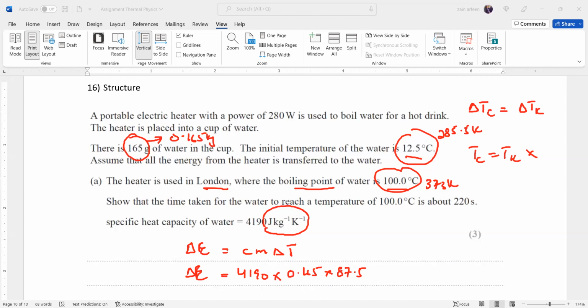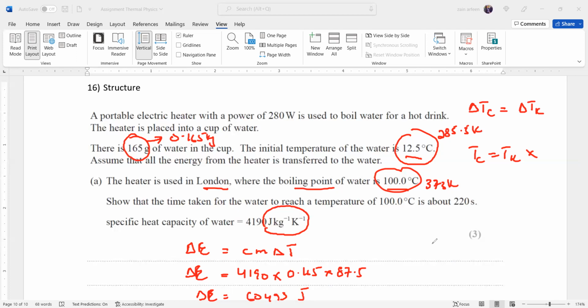So after getting the energy absorbed, what's the answer for this part? When we work out 4190 times 0.165 times 87.5, how much is the energy absorbed? That's 60,493. So the energy absorbed is equal to 60,493 joules.